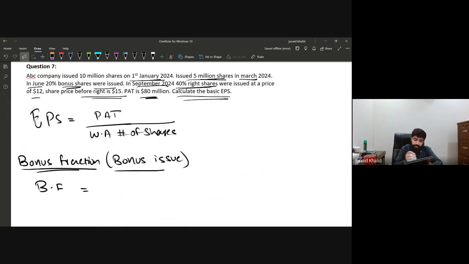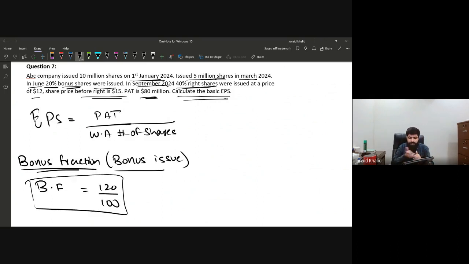Shares after bonus means that the company is issuing 20% bonus. So after bonus, it would be 120, right? Assuming the shareholders are having 100 shares. So after the issuance of bonus shares, it would be 120 divided by 100. So this is the bonus fraction. We can simplify it by cancelling out, but there's no need to do that. Don't waste your time on doing this type of clerical work. So bonus fraction is 120 over 100.